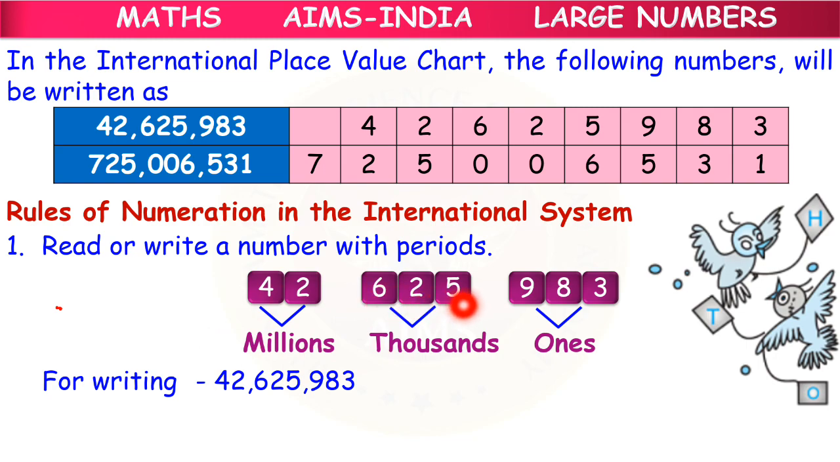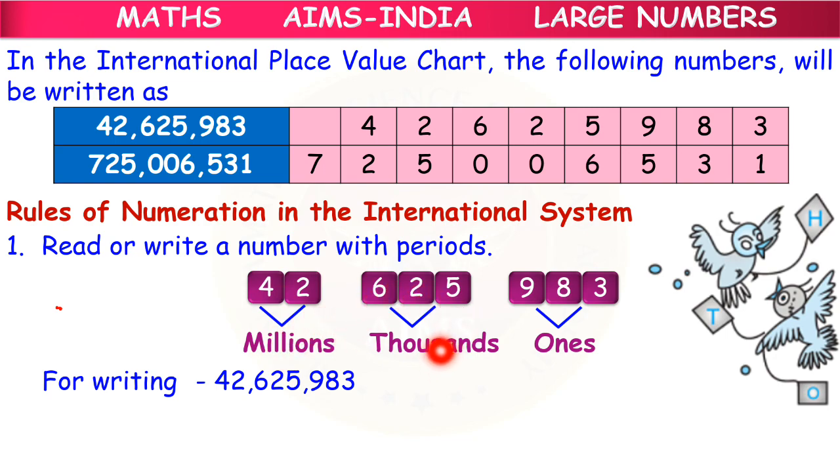Then 6, 2, 5. How do we read this? We read this as 625. And it is in thousands period, so we read it as 625 thousands. Understood, children? 42 millions 625 thousands 983. For the ones period we do not read the period, only for ones we do not read the period. Okay, children? 42 is in millions period, 42 millions.